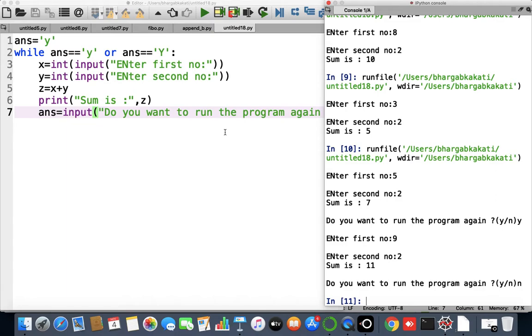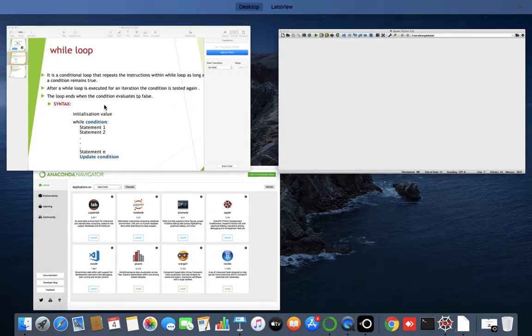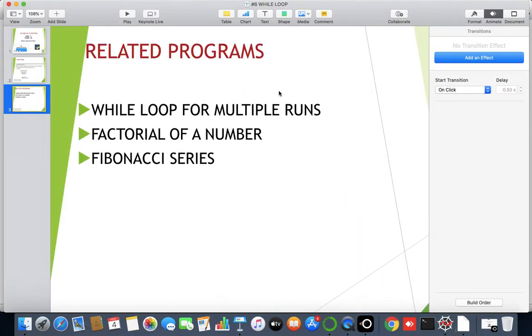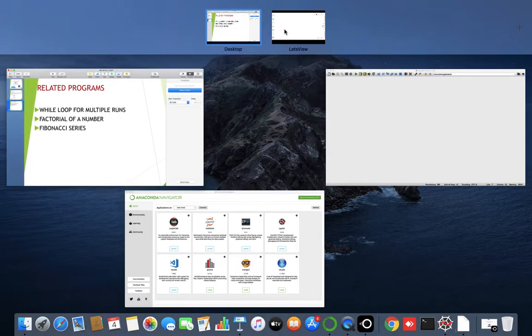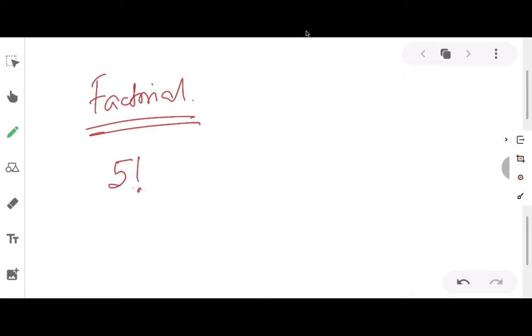So this is the first application of while loop. It is a very useful technique for running a program multiple times. Now let's go and try to understand the second related program of while loop, which is finding the factorial of a number. So before implementing the program, let me make you understand the meaning of the word factorial. If I write factorial 5, this is the symbol for factorial.